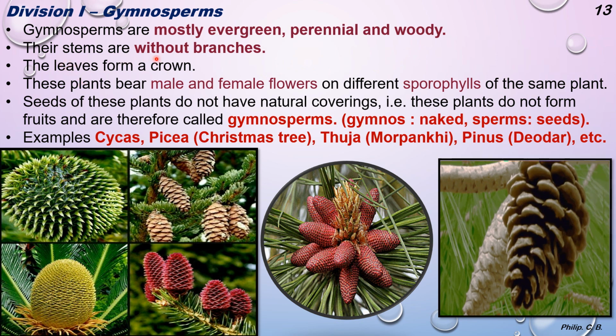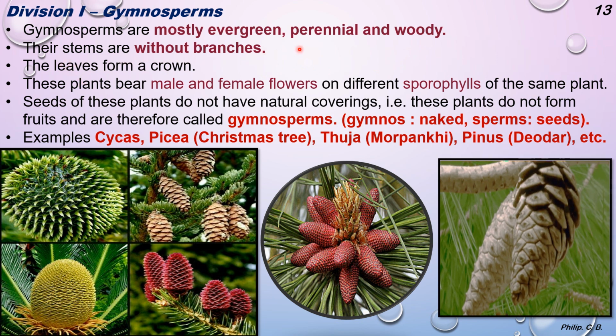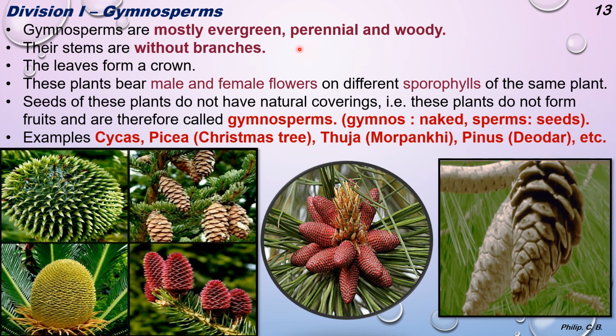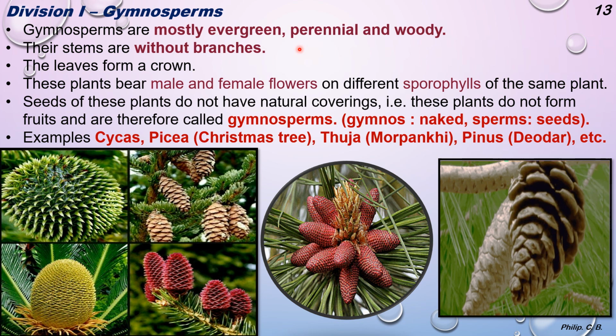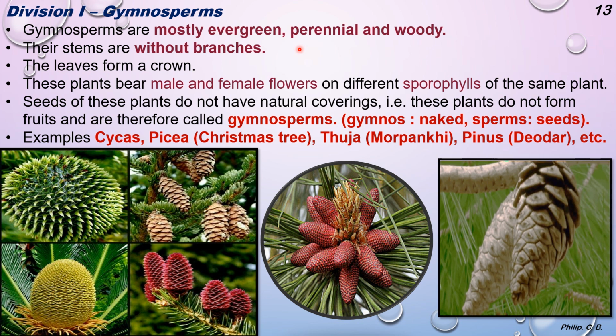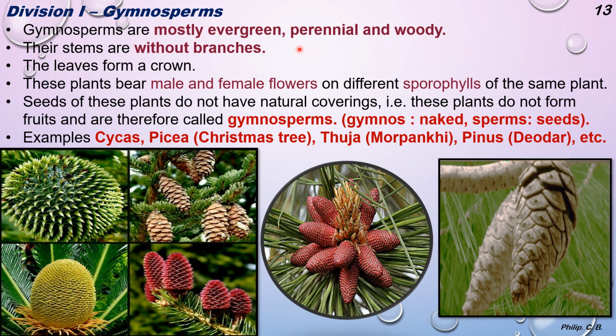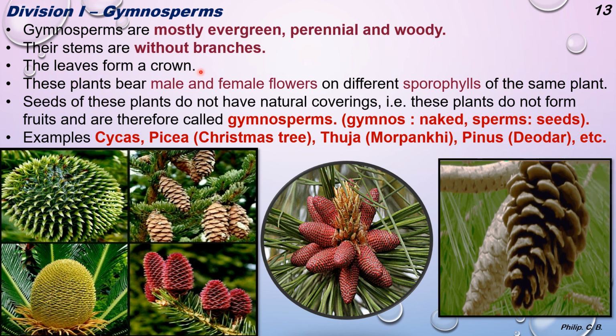Their stems are without branches. So if you observe these plants, they don't have the branching part, unlike the other trees which you see in the surroundings, where there are branches or further divisions into branches and sub-branches. The leaves form a crown.